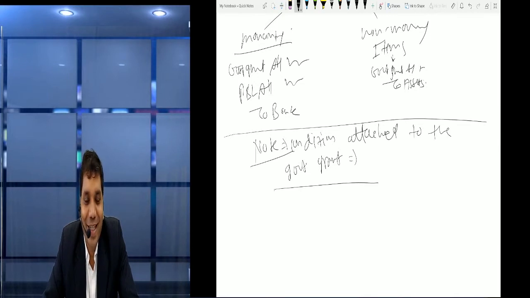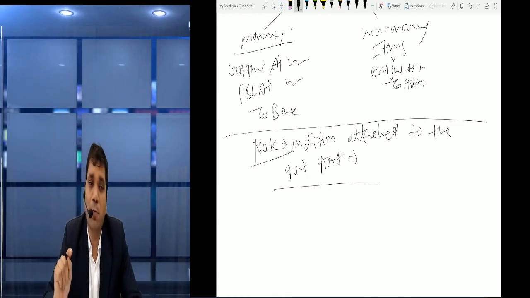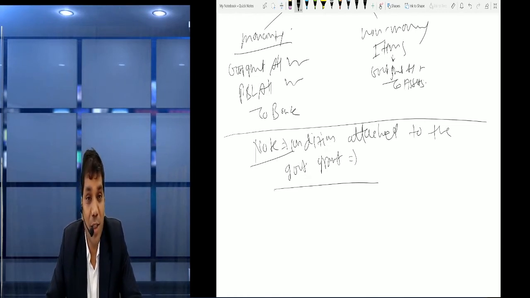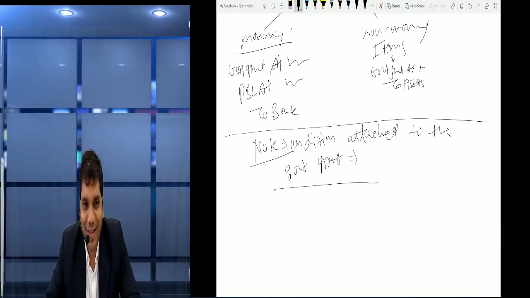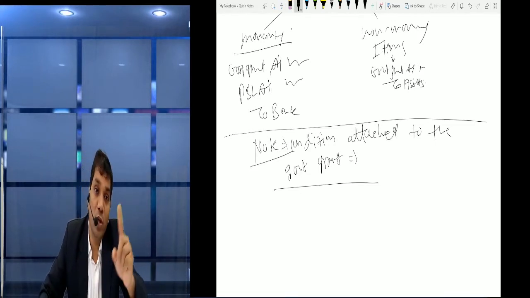I repeat, if there is some conditional government grant, because it's possible in all cases that we had given the government grant for this particular purpose. Now that is the condition. So what should we do? For that condition, we have to apply our concept that if that condition is fulfilled, then only we can recognize the government grant. Otherwise, no. Suppose they had mentioned that the government grant is given only when you do this work.